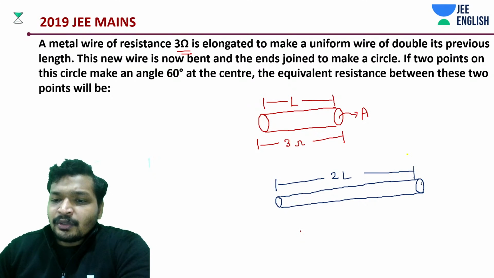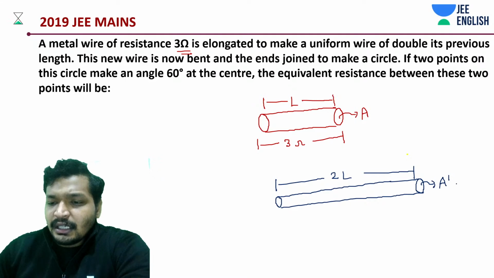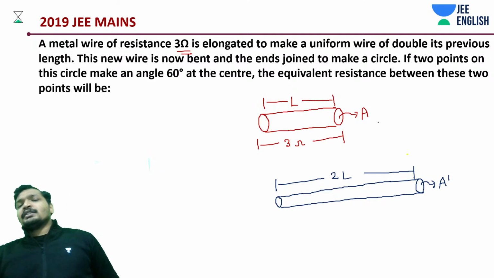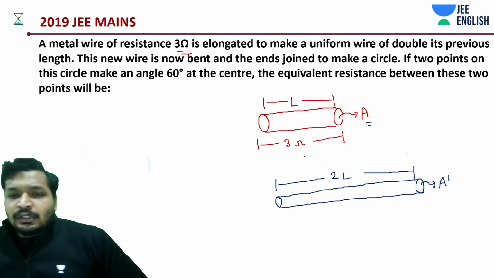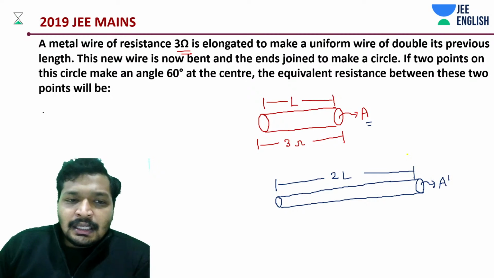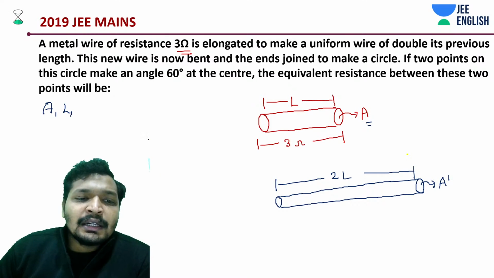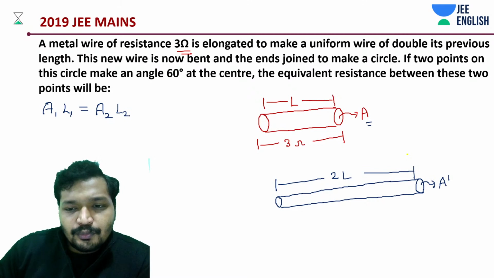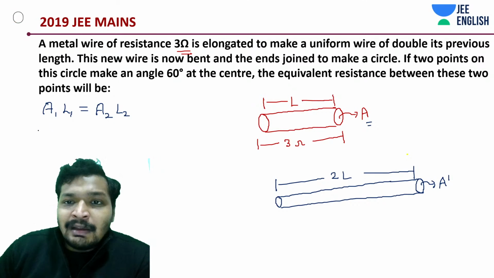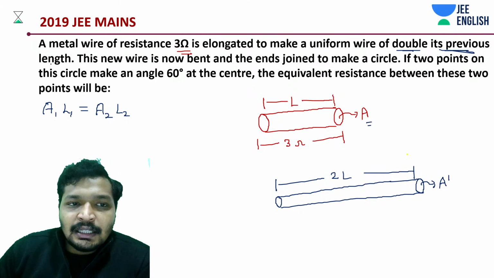How much is this going to be, A dash, in comparison to A? There is a standard rule: A1 L1 is equal to A2 L2. So you elongated this wire to make it double its previous length.